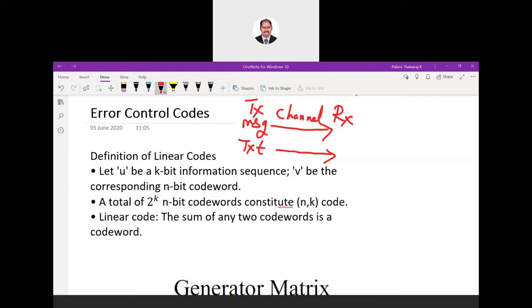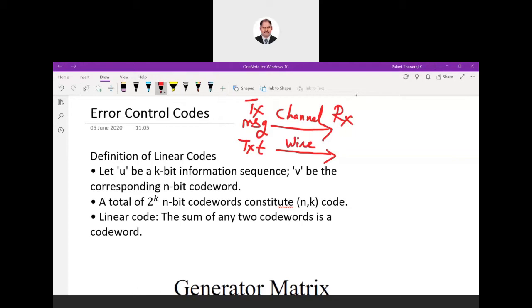The channel can be different. If you are thinking about mobile communication, we'll be having free space, the air, the atmosphere as the medium. If you are thinking about wired communication, which is predominant in the internet, we'll be having wire communication.